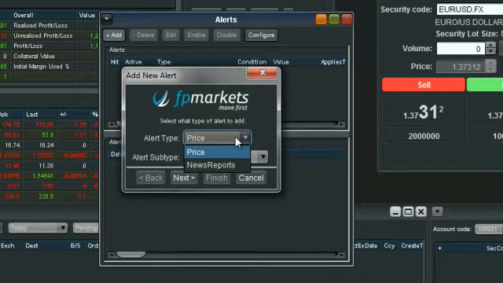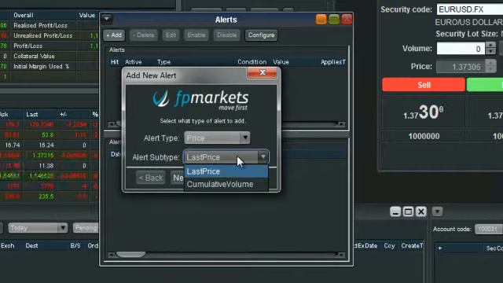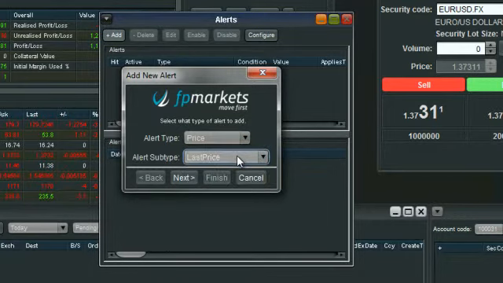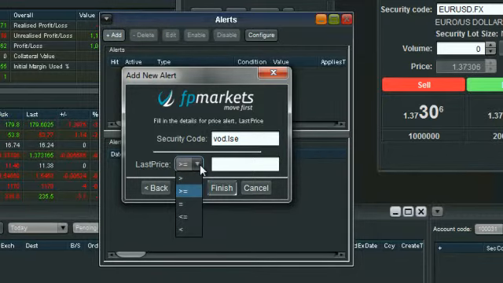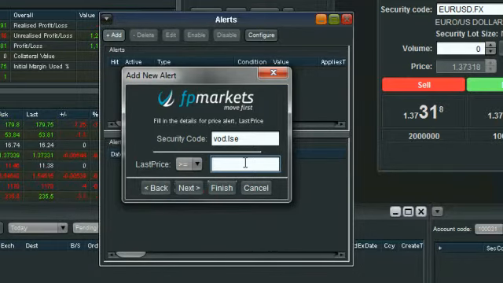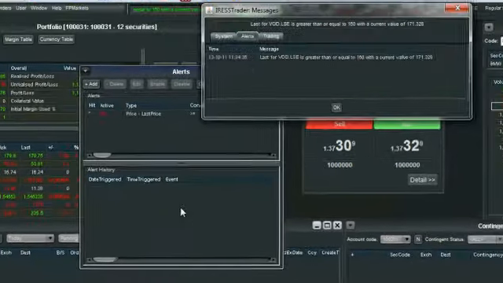Here we can select whether it's a price type or a news report that we're looking for. For this example's purpose, we're going to go with price and then the subtype. We can go last price or cumulative volume in that CFD instrument. Then by simply selecting next, we can select the security code. Again, let's say it's Vodafone to keep it simple. Obviously we have options as to whether the price that we're waiting for our alert is greater than or equal to, less than or equal to, or simply less than. Now we have to type in the actual price that we're waiting for. So let's say we're waiting for Vodafone to hit 160, greater than or equal to, and then select finish.